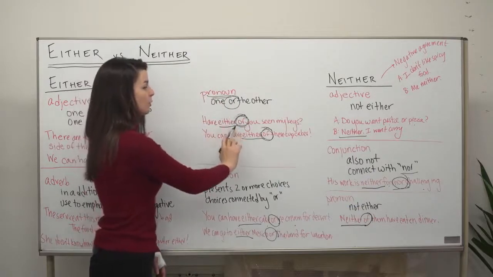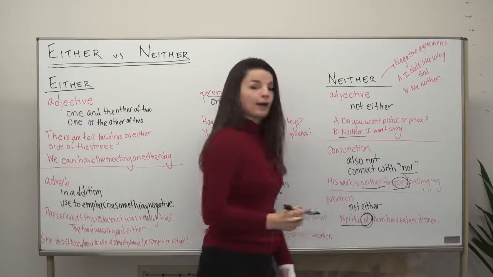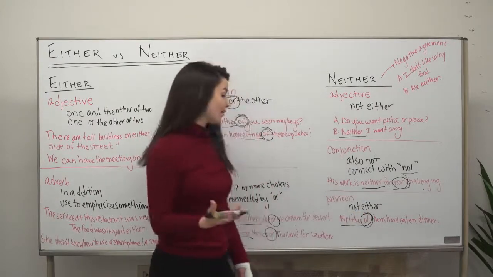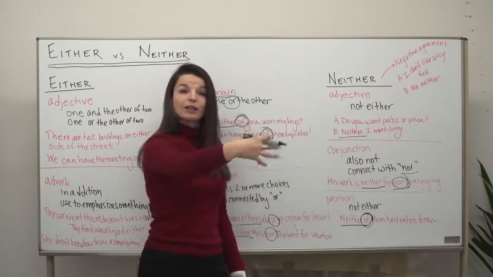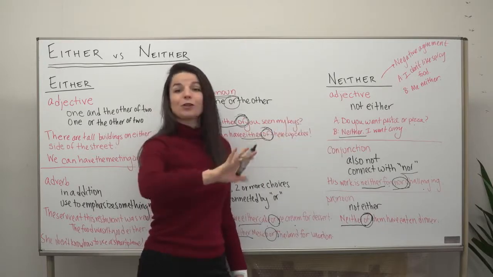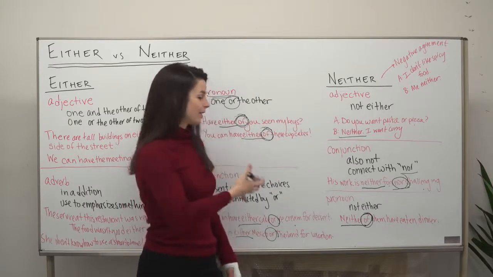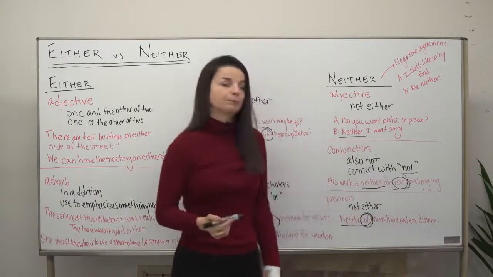Have either of you seen my keys? We see the same "of" when used as a pronoun in the negative then. Neither of them have eaten dinner. So those two people, there are two people involved here, this person, that person, neither of the two people have eaten dinner in this case. So you'll see this same "of" used when used as a pronoun.